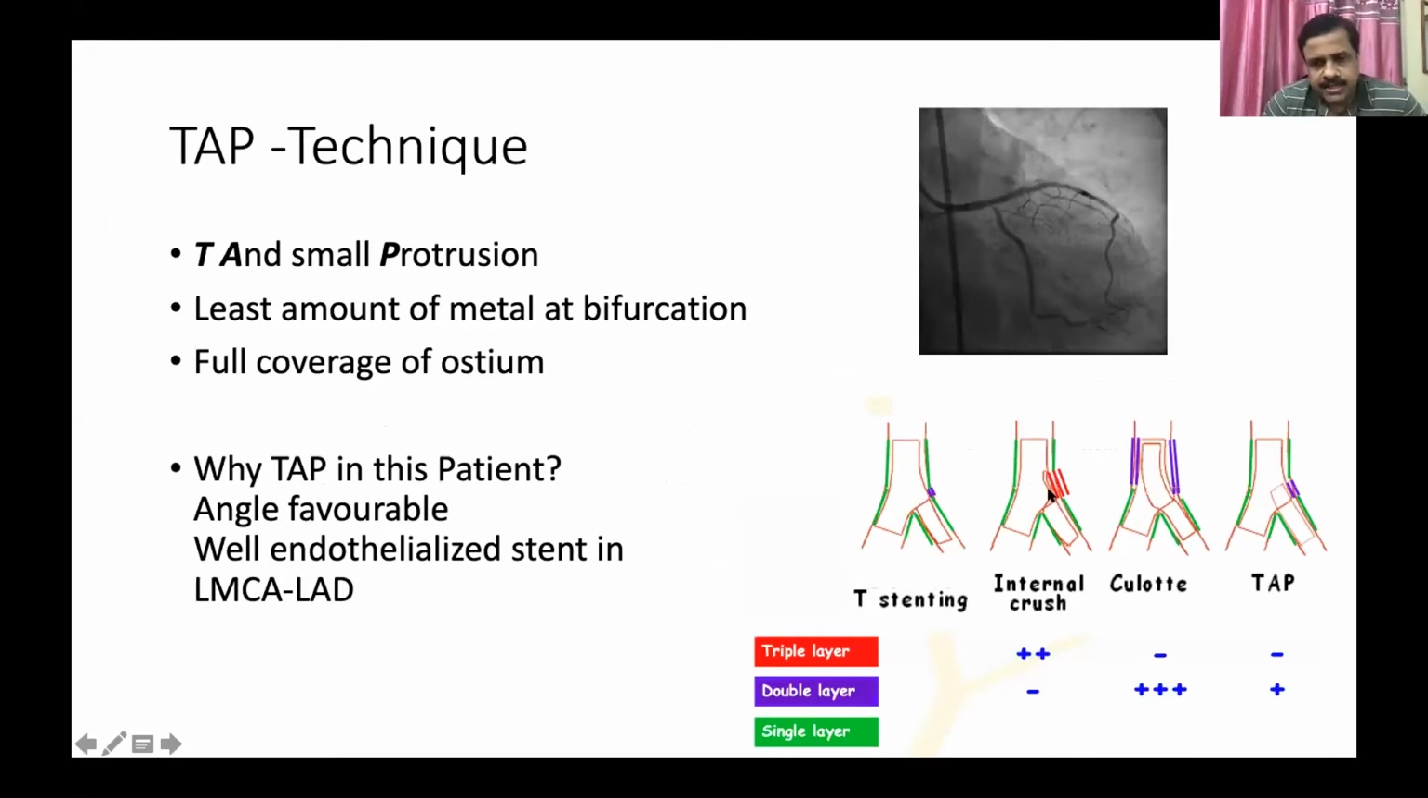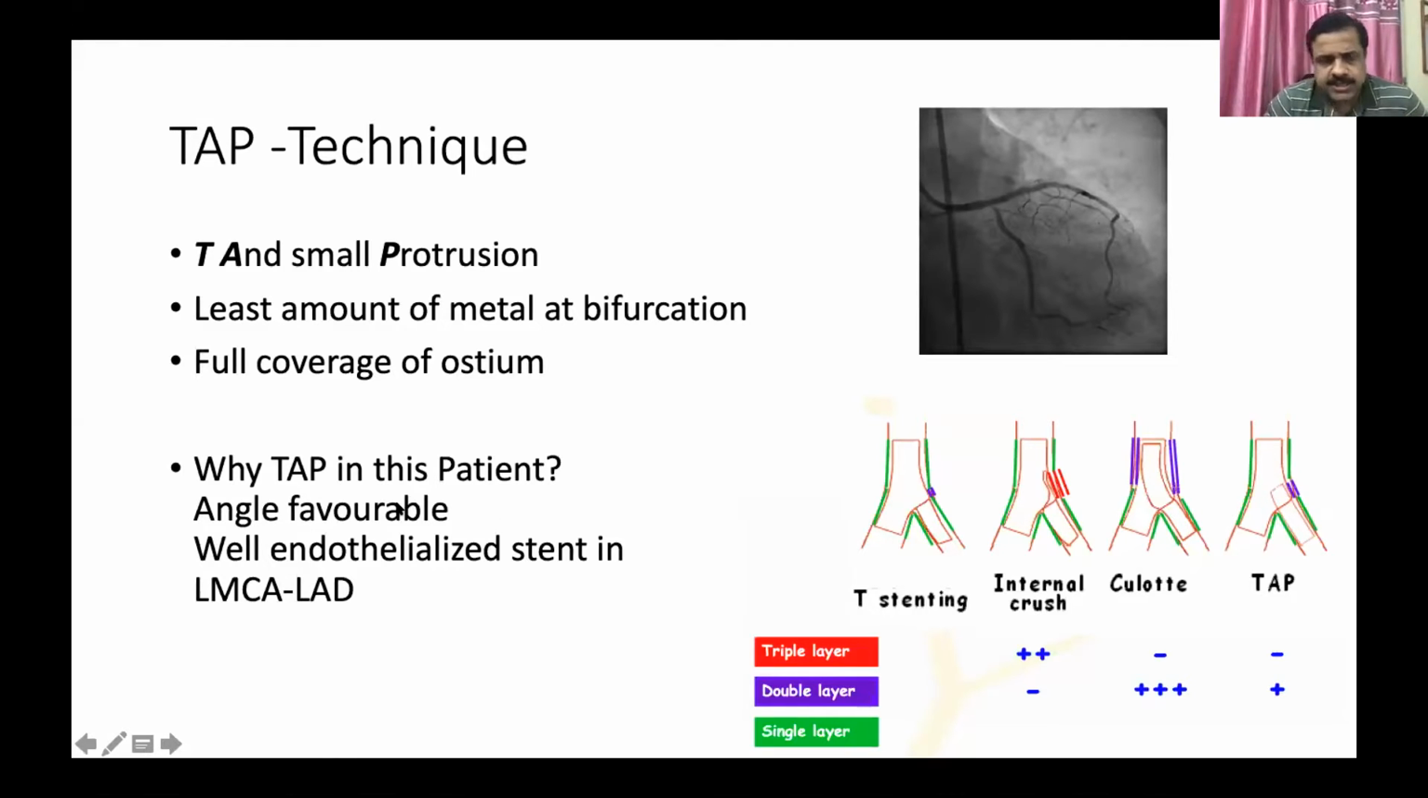Internal crush has almost 3 layers, which is not very good because of the layering, and it is also a little labor intensive. Crush, recross, all those steps are there. Regarding the culotte, we know again there is a double layer of stenting in the proximal aspect, and with the TAP we have the minimum stent at the ostium of the side branch.